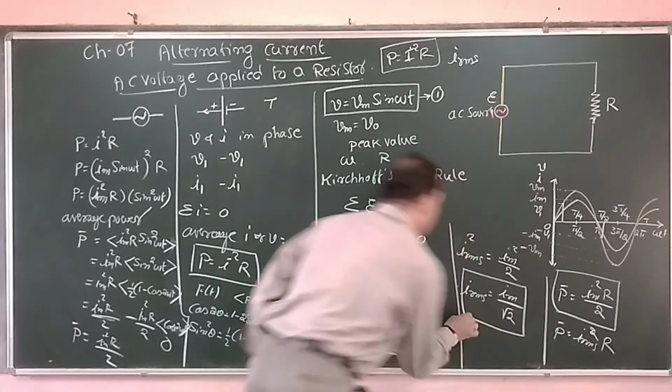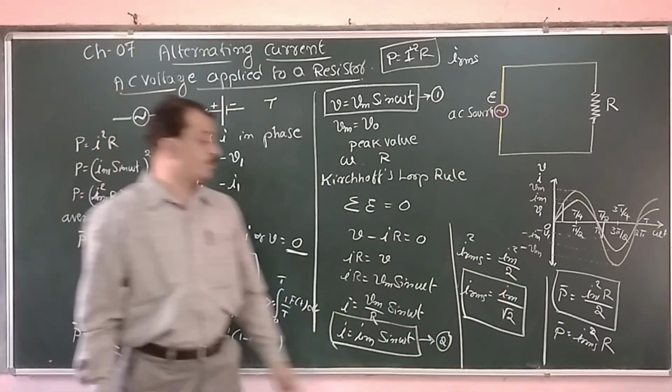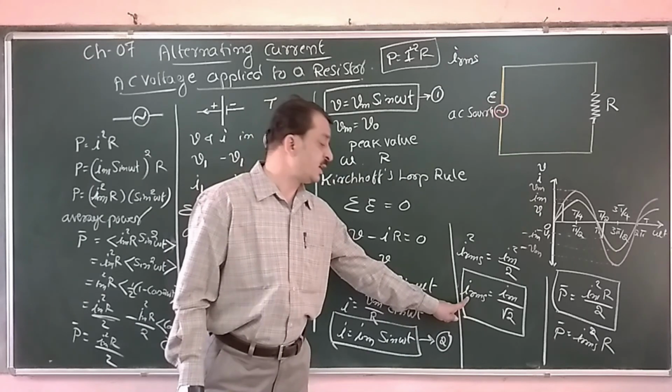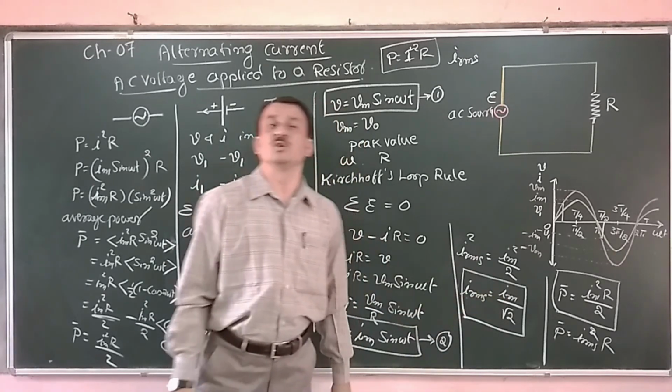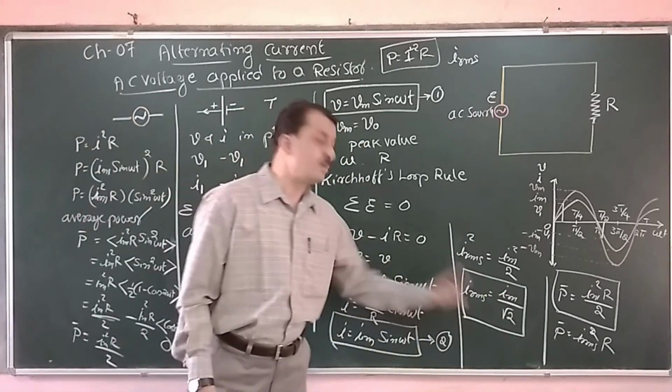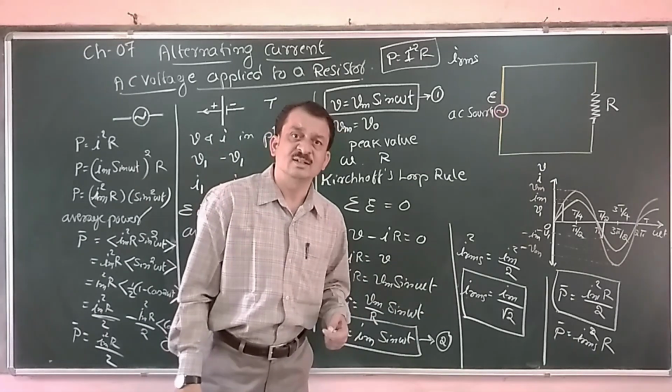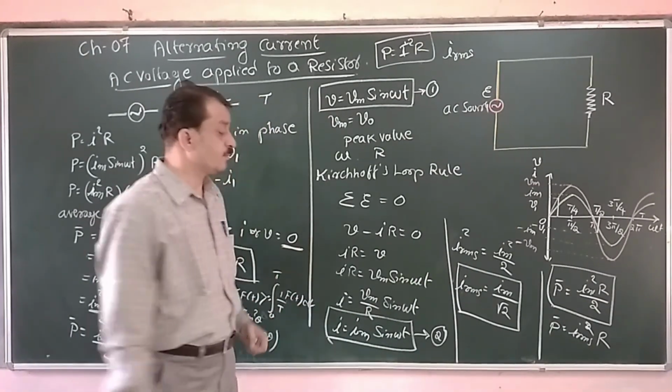This is one of the important relations between the RMS value of the current and the peak value of the current. This RMS value of current is also called the effective value of current.